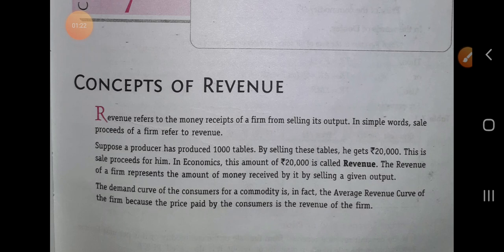Concept of revenue. Revenue refers to the money which is the receipt of a firm from selling its output. In simple words, sale proceeds of a firm refers to revenue. Suppose a producer has produced 1000 tables. By selling these tables, he gets 20,000. This is sale proceeds for him. In economics, this amount 20,000 is called the revenue. The revenue of a firm represents the amount of money which is received by it by selling a given output.